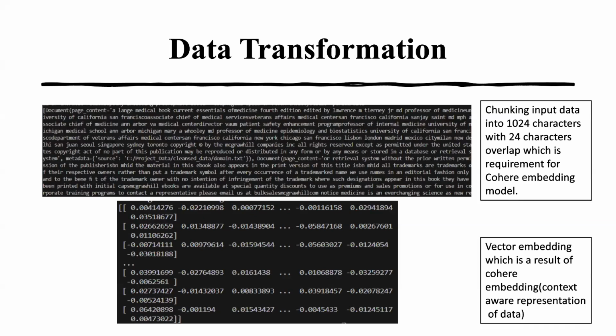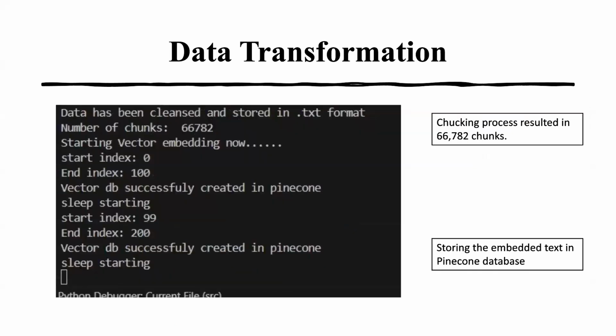For that, we have used Cohere embedding, where we have chunked the input data into 1024 characters with 24 characters as overlap. As you can see in the figure below, we have shown the vector embedding, which is the result of Cohere embedding. And this picture shows the number of chunks which were created in the whole vectorization process. Once we vectorize the data, we store it in the Pinecone database.